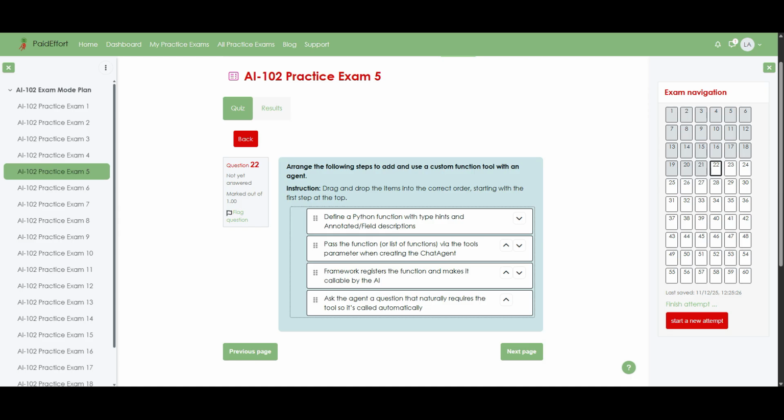Finally, you ask the agent a question that logically requires that tool, and because the description and types are already in place, the model decides to call the function, uses its result, and returns a contextually accurate answer as part of the conversation.